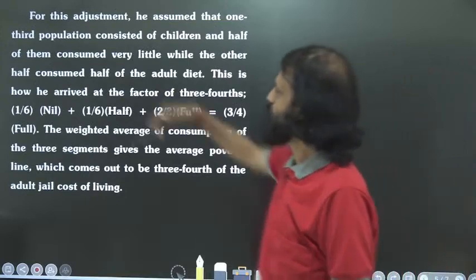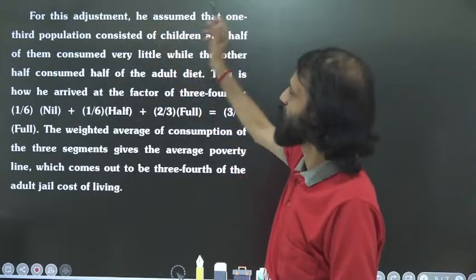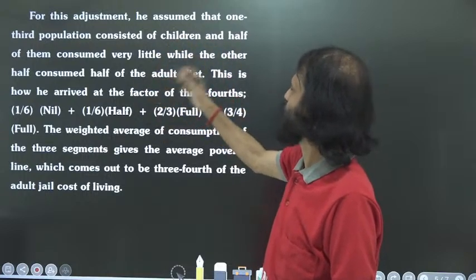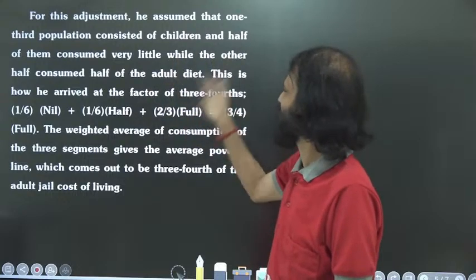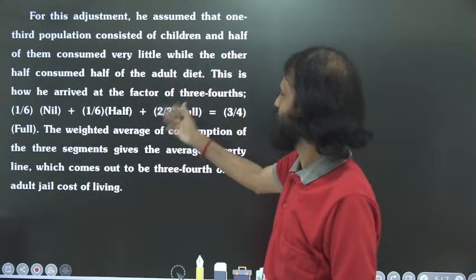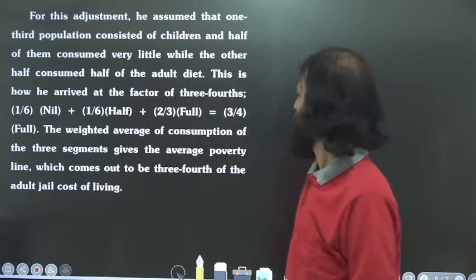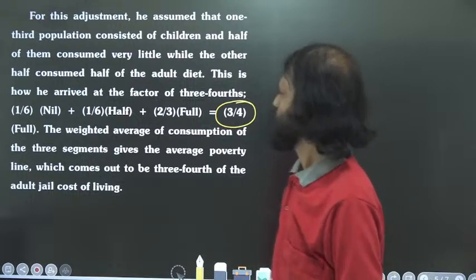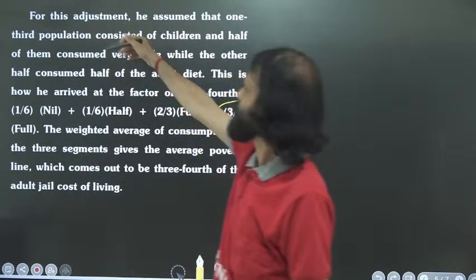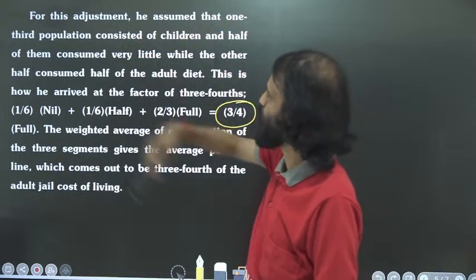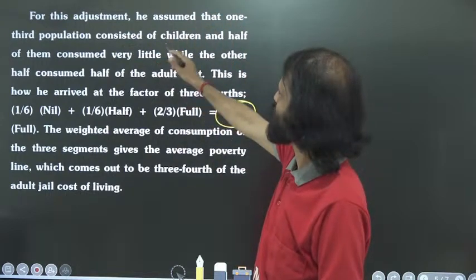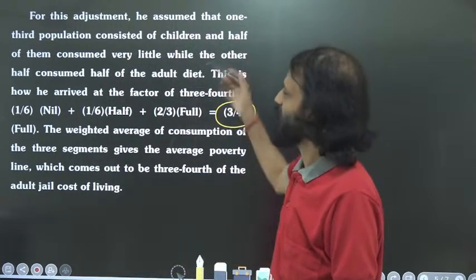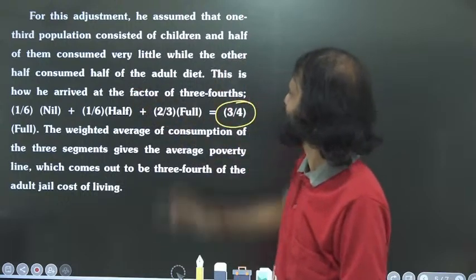Now we can move on. For this adjustment, he assumed that 1/3 of the population consisted of children, and half of them consumed very little, while the other half consumed half of the adult diet.